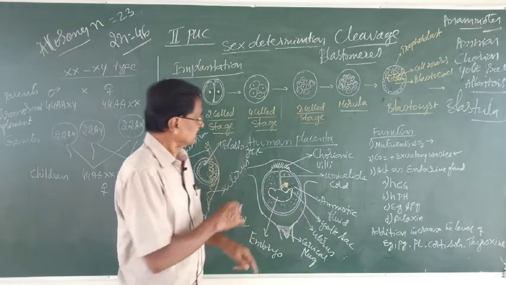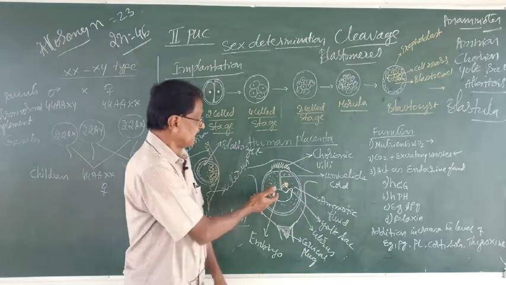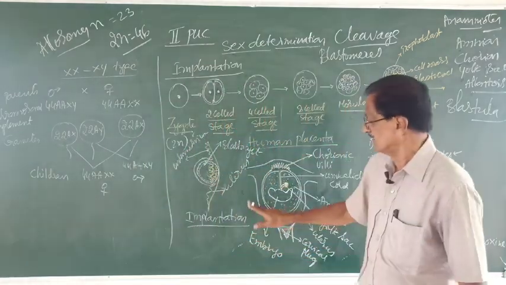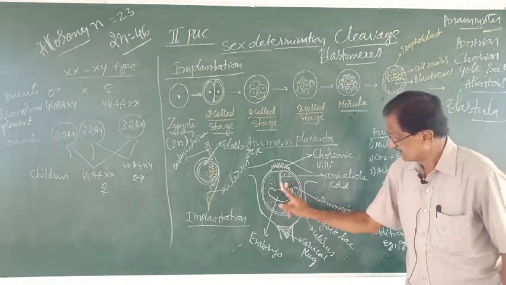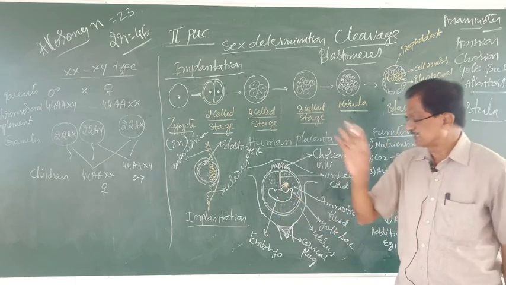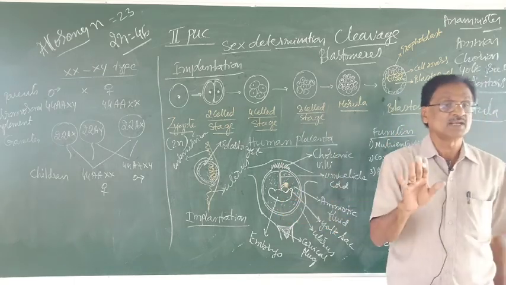The structure is, for example, this is the developing embryo or fetus. From the fetus you can see a stiff rod-like structure that is called the umbilical cord.